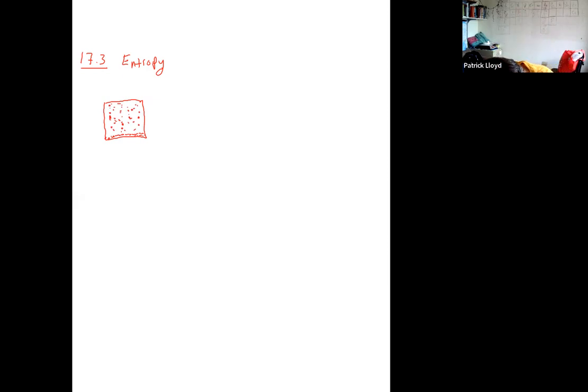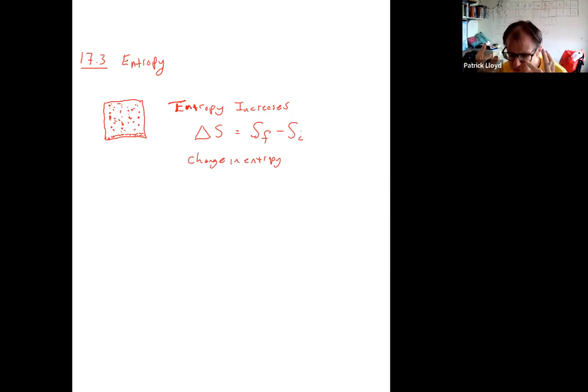And when we say that entropy increases, what we're looking at is what's called delta S, the change in entropy. That would be equal to the final entropy minus the initial. So if the entropy increases, we would say that delta S is greater than 0. It's positive. 10 to 20: 20 minus 10 is positive 10. That's an increase.